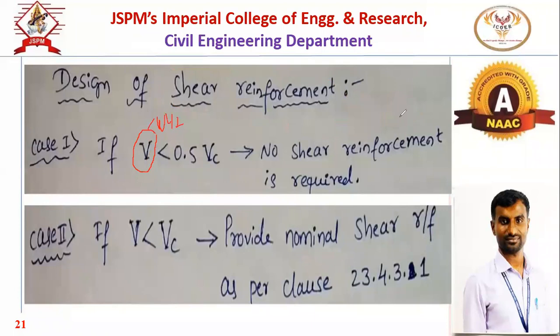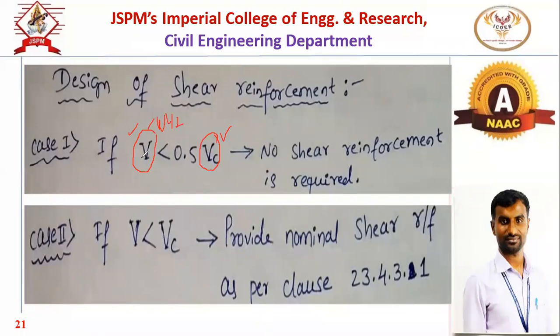Now, if this shear force is less than 0.5 Vc, what is this Vc? It is the critical shear resistance of that particular section, V suffix C, whereas V is the shear force generated due to the loading condition.